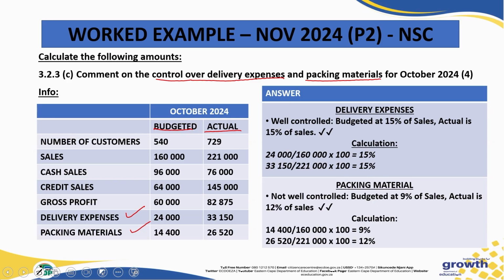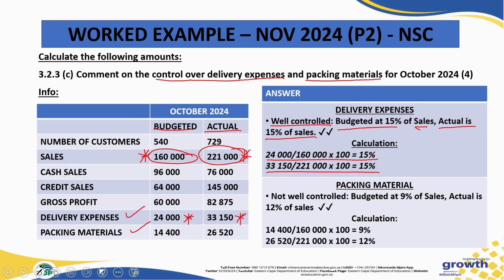Now, like I said previously, you have to compare it with your sales, okay? And for the comment for delivery expenses, you have to go and calculate what percentage for delivery expenses that we actually plan or budget. When it comes to delivery expenses, you will notice here, we planned to spend 15%. And when we compare with our actual figures, with our actual sales, you will notice here it's still at 15%. Hence, you can say that it's well controlled because we budgeted 15% of sales and we actually spend 15% on sales.